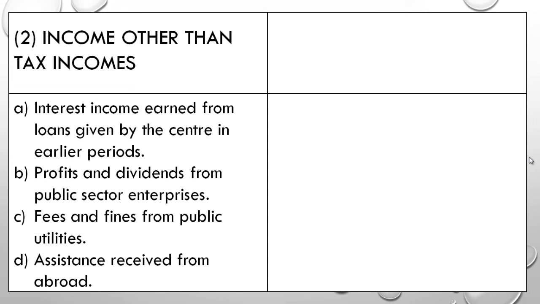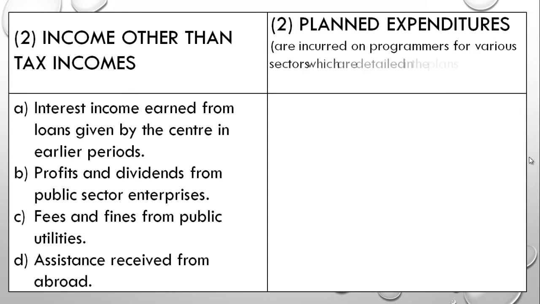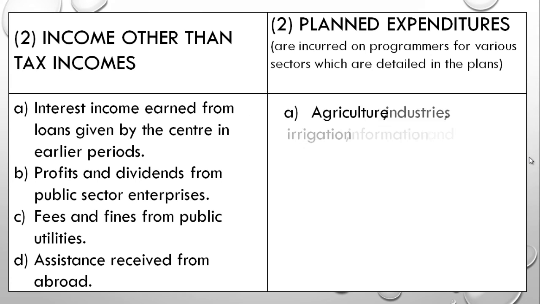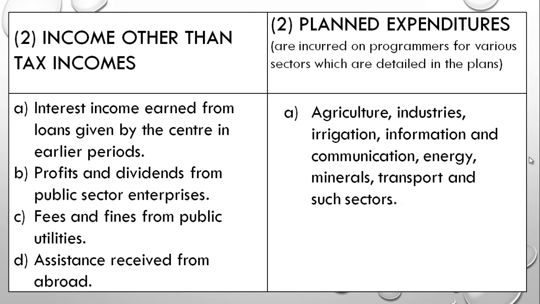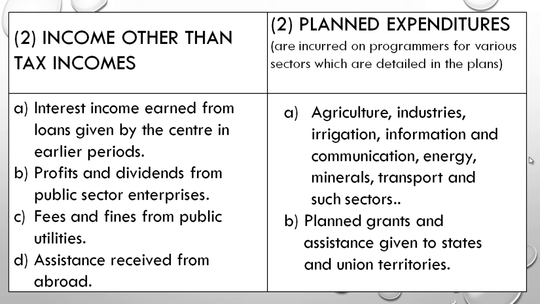Now we have seen non-planned expenditure, therefore the second topic on the expenditure side will be planned expenditure. These are the expenditures which are incurred on programmes for various sectors which are detailed in the plan. They are meant to develop agriculture, industry, irrigation, information, communication, energy, mineral, transport and other such sectors. Moreover, the government also plans grants and assistance given to states and union territories.